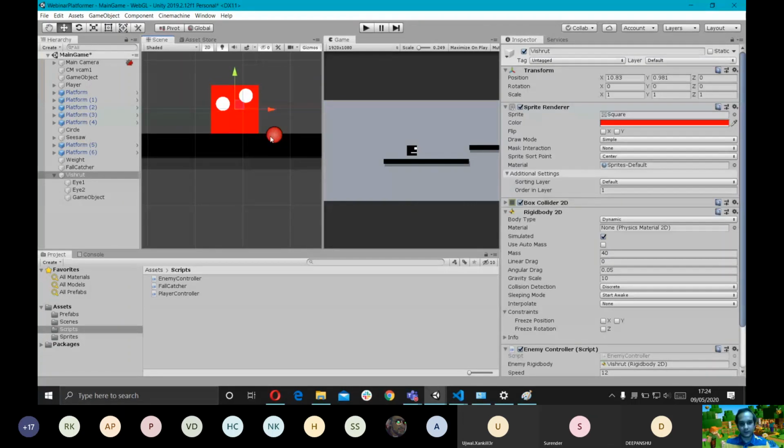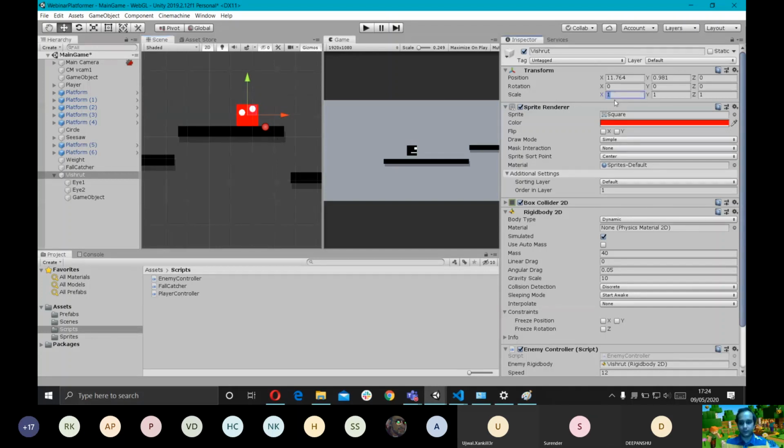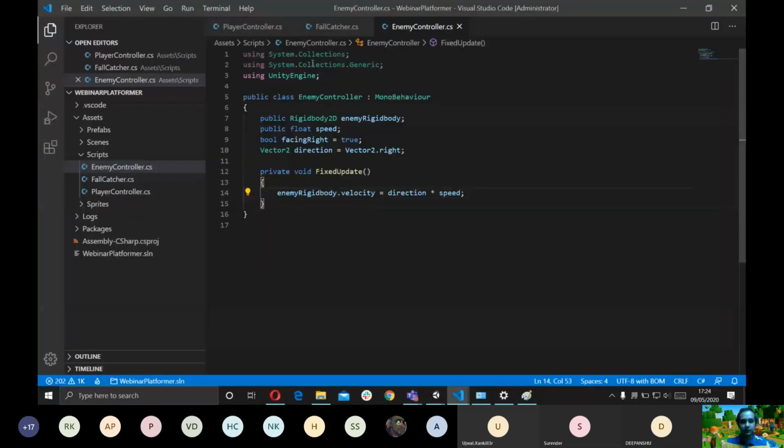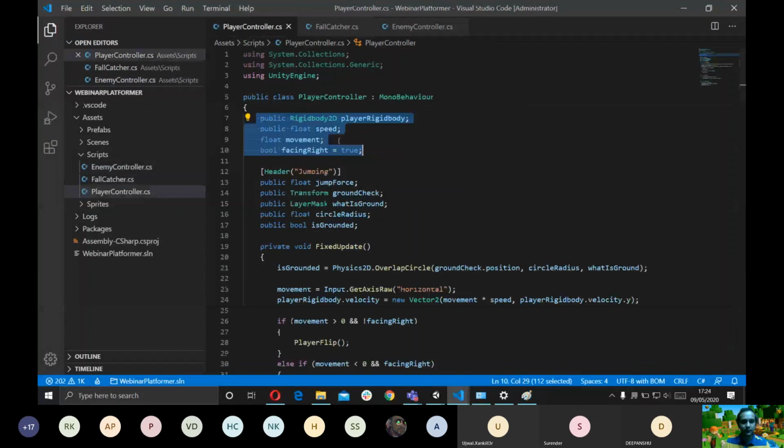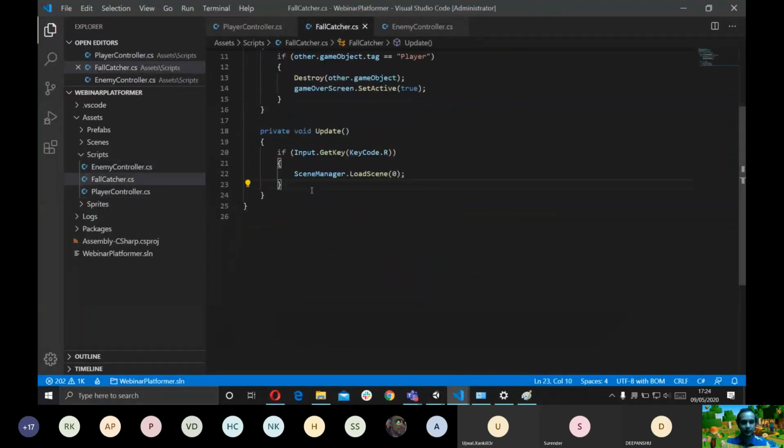We're going to check as soon as this circle is not on ground anymore, which means when the enemy is somewhere here, it's not colliding with the ground anymore, we want it to switch its velocity. We basically want it to invert its velocity in the other direction, and we also want the enemy to flip, because when it flips, the ground check gizmo automatically comes here. We have already written the whole code for this, so I'm just going to take the player flip function entirely and copy it.